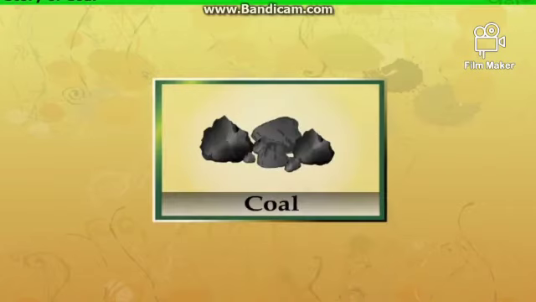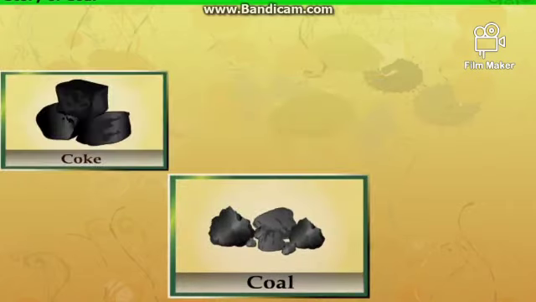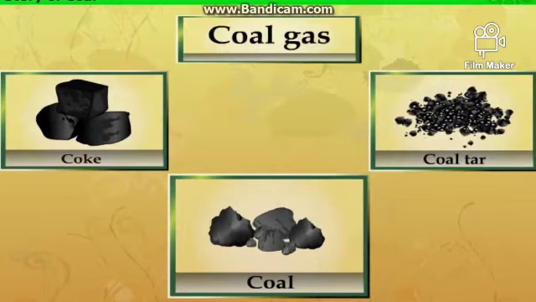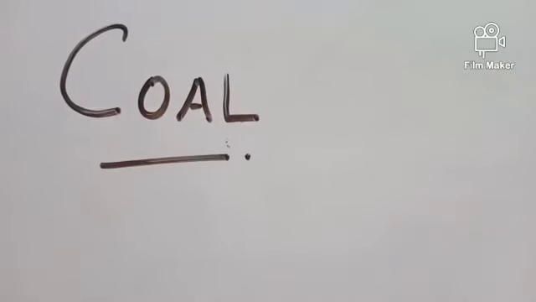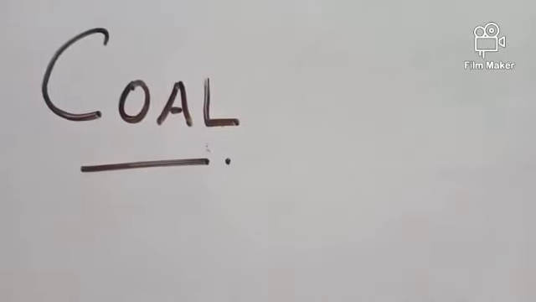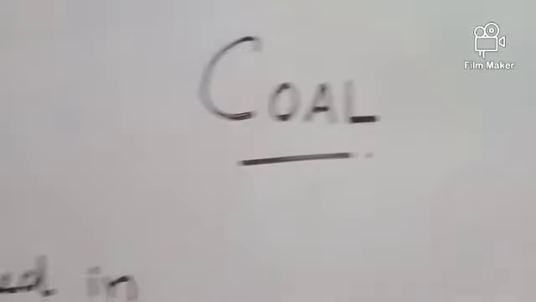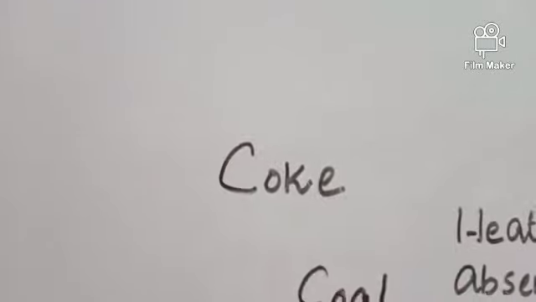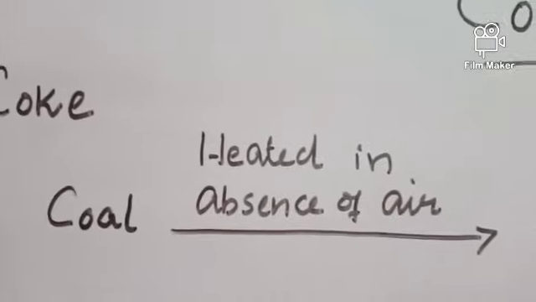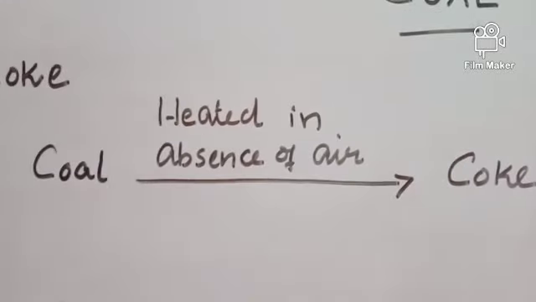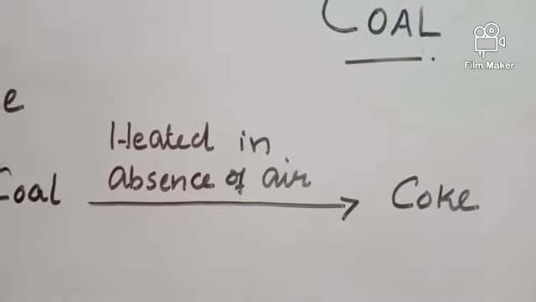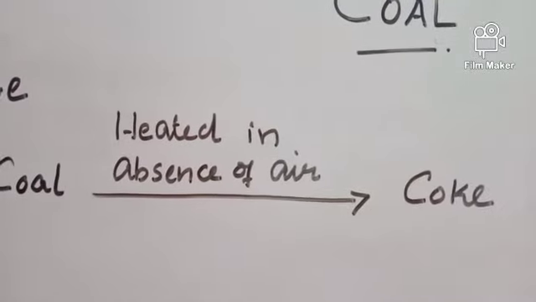Coal is processed in industries to get products like coke, coal tar, and coal gas. Coal is processed in industries for getting various useful products. One such product we are going to study is coke. Coal, when heated in the absence of air, forms coke. So coal, when heated in industry in the absence of air, gets converted to coke.